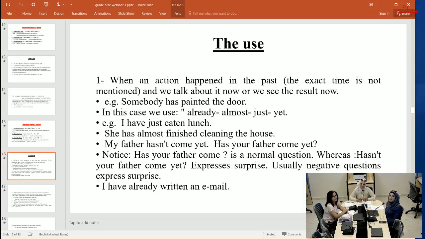Notice, has your father come yet is a formal question, whereas hasn't your father come yet, this sentence expresses surprise. Usually, negative forms or negative questions express surprise. For example, I have already written an email. This is a surprise.